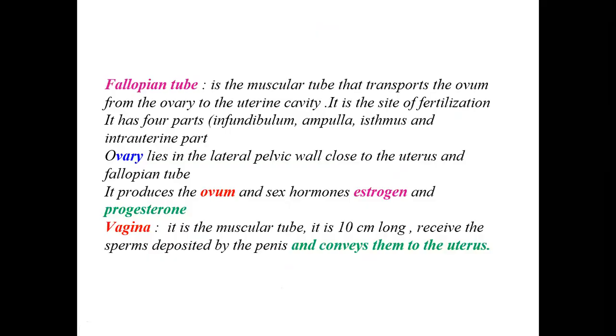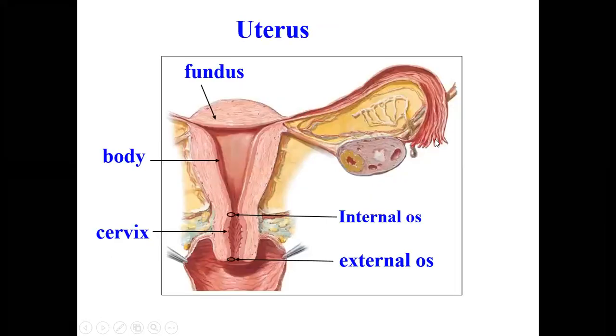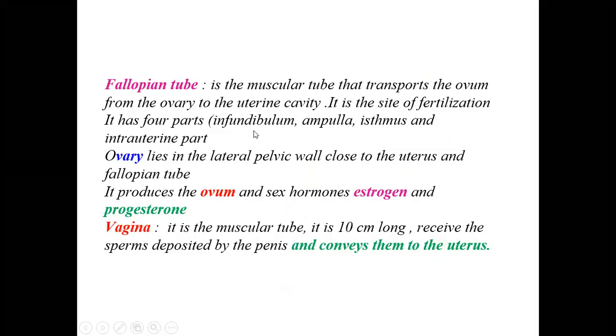So the fallopian tube has four parts: infundibulum, ampulla, isthmus, and the intrauterine part. If you see here, it has a funnel-like shape. This is called the infundibulum, and the most dilated part is called the ampulla. Then we have the narrowing part, the isthmus, and the intramural part. Intramural means within the muscle, within the wall. This small part is called intramural, and this narrow part is called the isthmus. So infundibulum, ampulla, isthmus, and the intrauterine part.